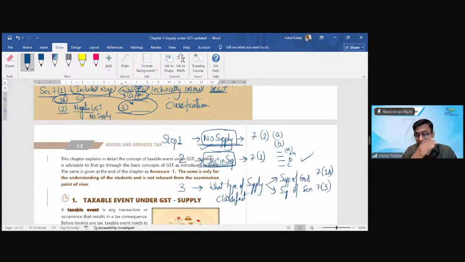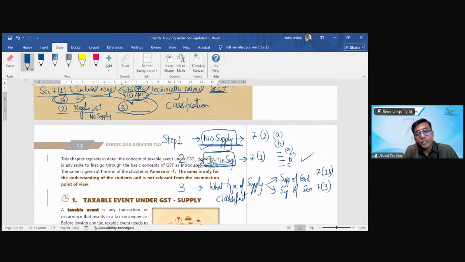Why? Because the entire GST law is based on whether it is supply of goods or supply of service. Everything in the GST law, place of supply, time of supply, RCM, exemption, tax rate, everything is dependent upon whether your supply is supply of goods or supply of service.